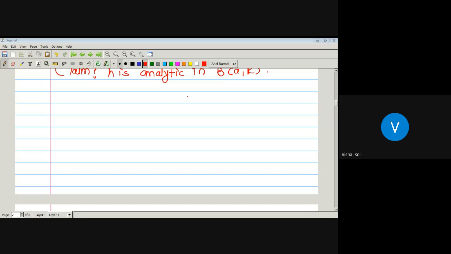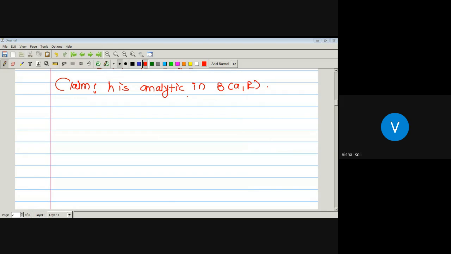What is Morera's theorem? If G be any region and f is a function which is defined on a set G which is continuous, and also integration over the curve or a triangular path T, that is integration over T of the given function f, will be equal to 0 for any triangular path T in the set G, then the function is analytic on the whole set G. That one is nothing but Morera's theorem. Then by Morera's theorem,